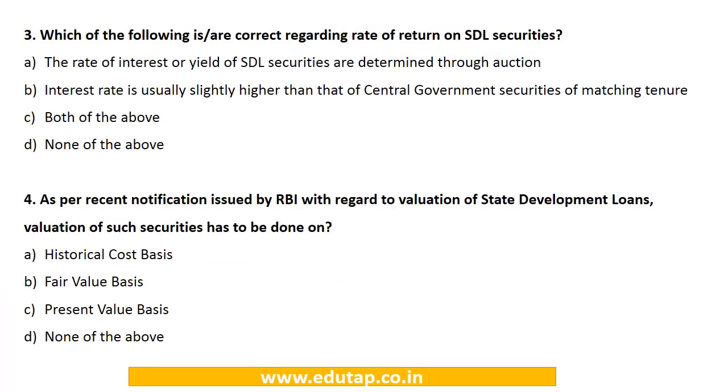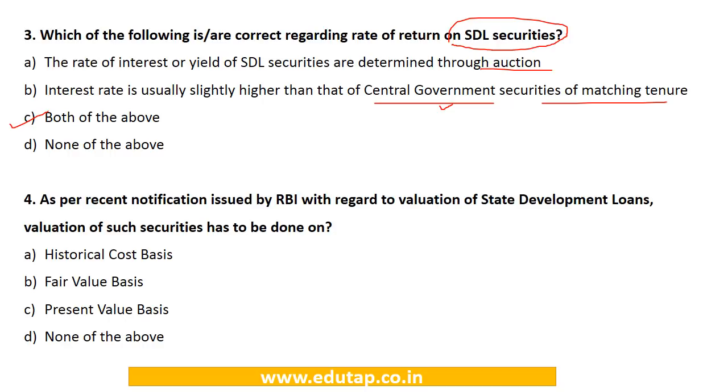Next question. Which of the following are correct regarding the rate of return on state development loan securities? Options are: the rate of interest or yield of SDL securities is determined through auction; the interest rate is usually slightly higher than that of the central government securities of matching tenure; both of the above; or none of the above. So this, again, we have covered. We have seen both these aspects of state development loan securities about the rate of return. It is decided through auction, and it is slightly higher than the central government securities. So the answer would be option number C, both of the above.